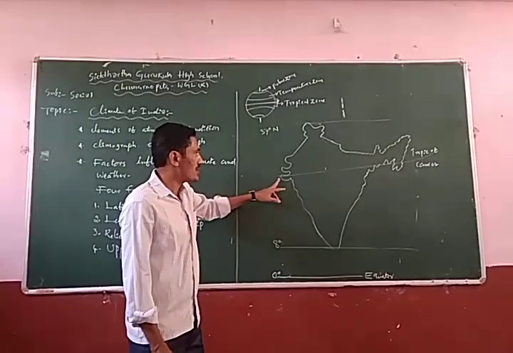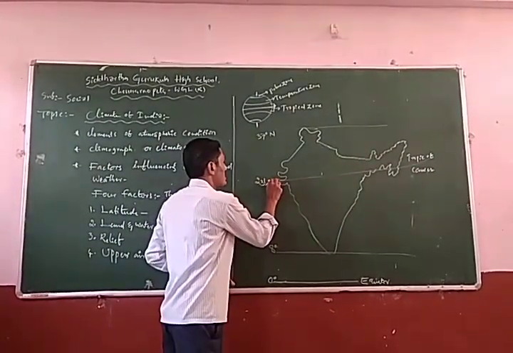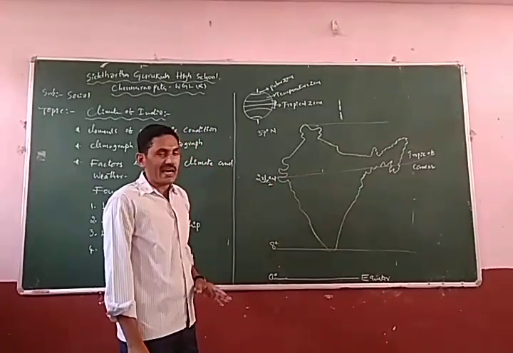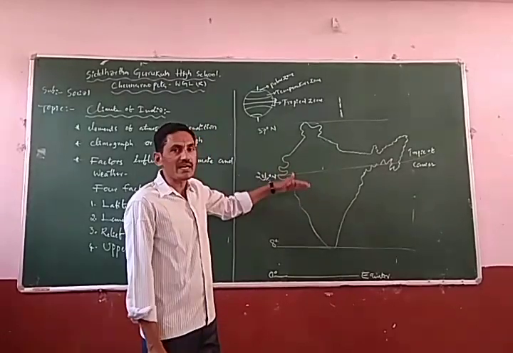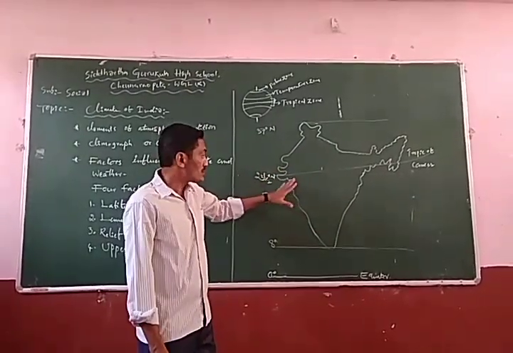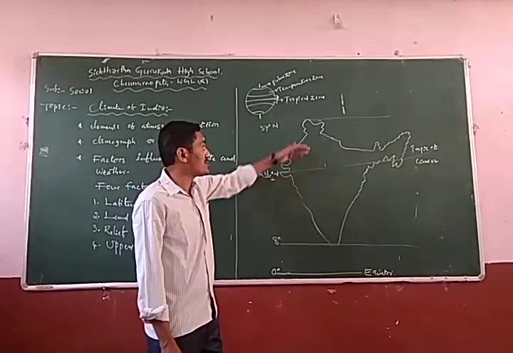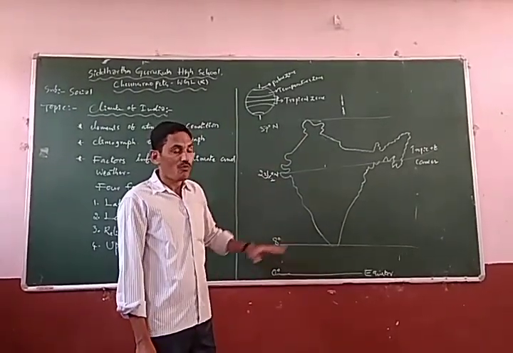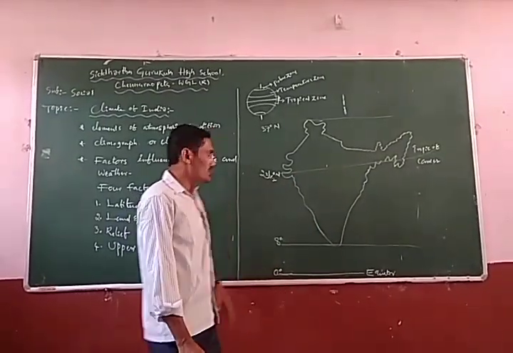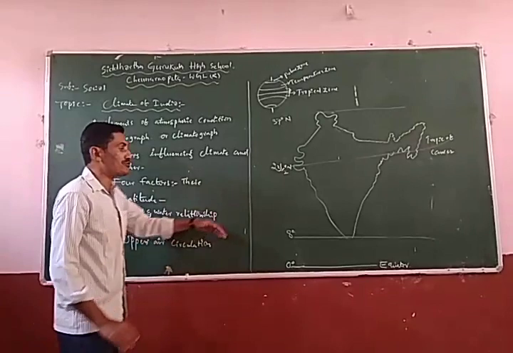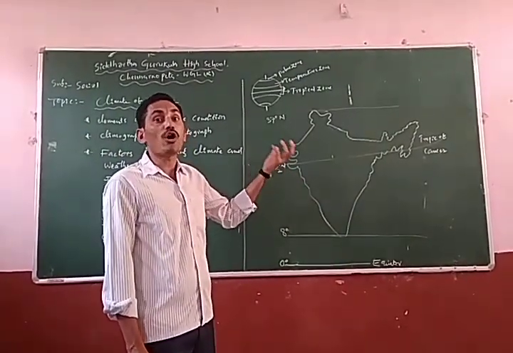Now you see this one, 23 and a half degrees northern latitude, the Tropic of Cancer. It crosses India and divides India into two equal halves. So at the time of the summer season, southern India is extremely hot compared to the northern regions. Why? Because southern India is closest to the equator. So depending on the distance from the equator, some places are extremely hot.